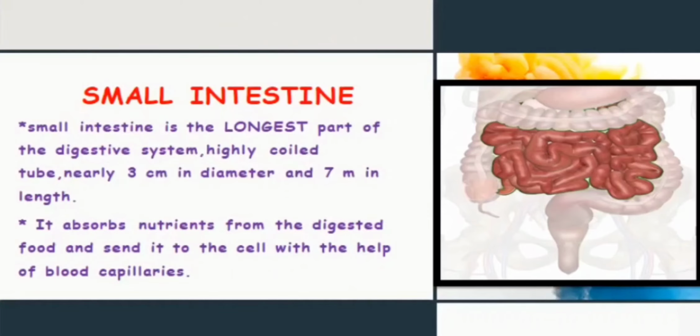Let's revise the things of the small intestine now. The small intestine is the longest part of the digestive system. Very important.